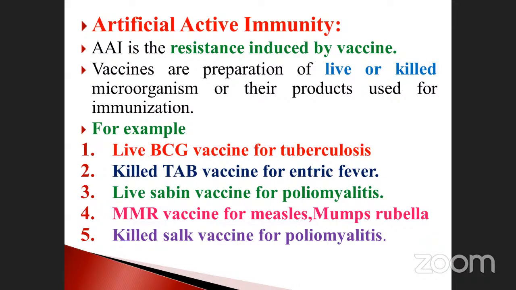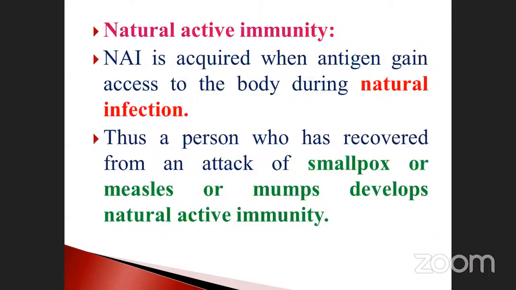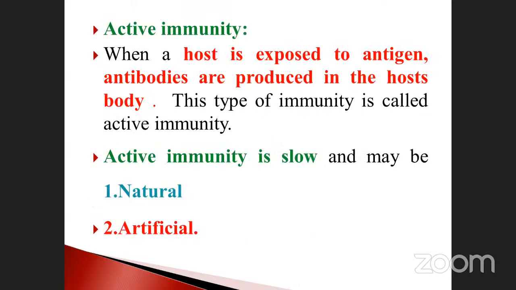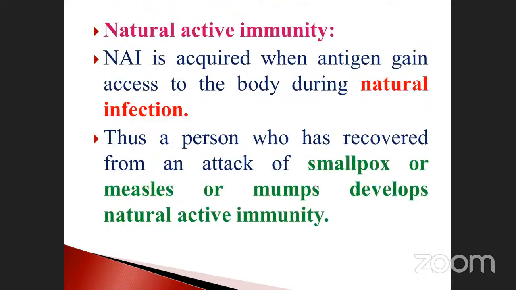Okay. So today what we have seen: what is artificial immunity, what is natural immunity and artificial immunity? Those things we already discussed. Types of acquired immunity, active and passive. Active immunity is further divided into two types, natural and artificial. Natural immunity is already present in your body and fights against many diseases such as smallpox, measles, mumps. Natural active immunity is also present. That means a natural immune organ system present in our body fights against many diseases naturally. That's why it is called natural active immunity.